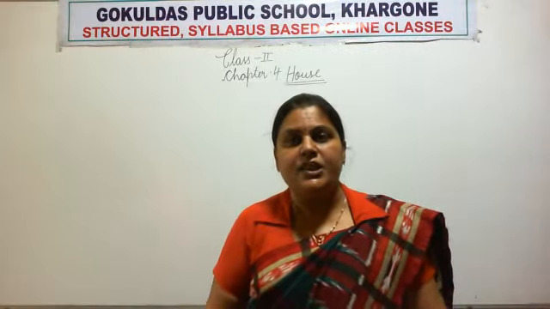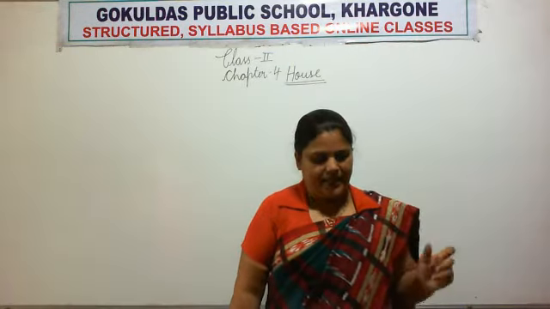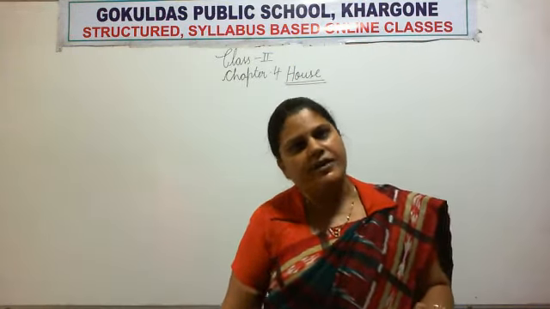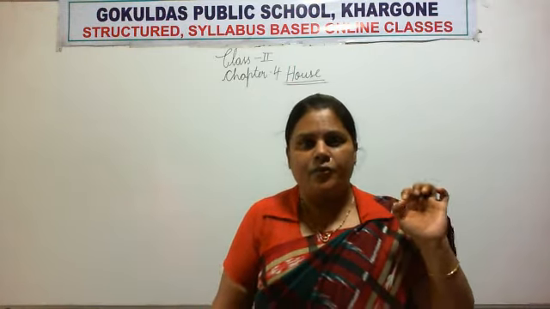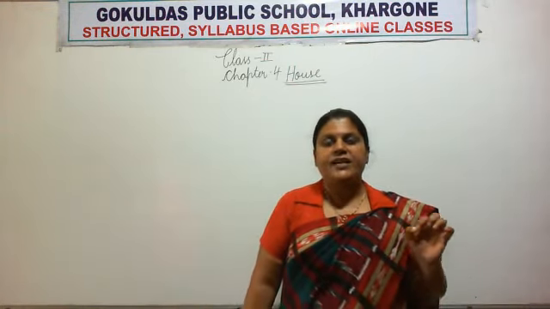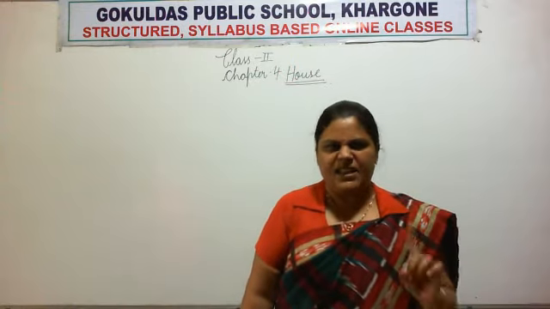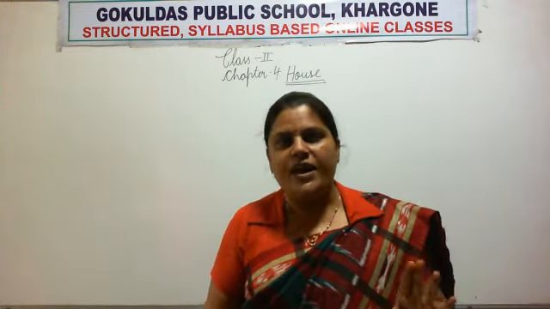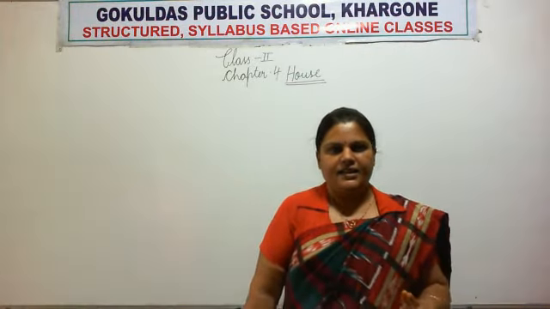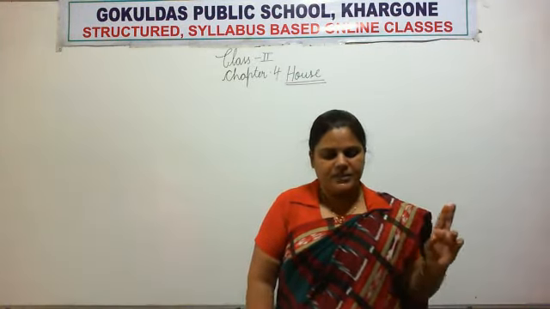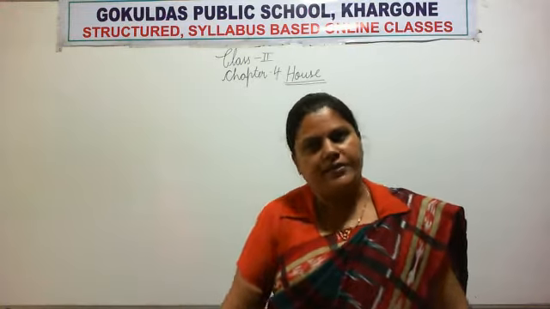So underline this word mason, M-A-S-O-N. Right, underline it. When you watch this video, get ready with your book and pencil. Whatever words I am telling you, you have to underline and try to learn their spellings also, right?